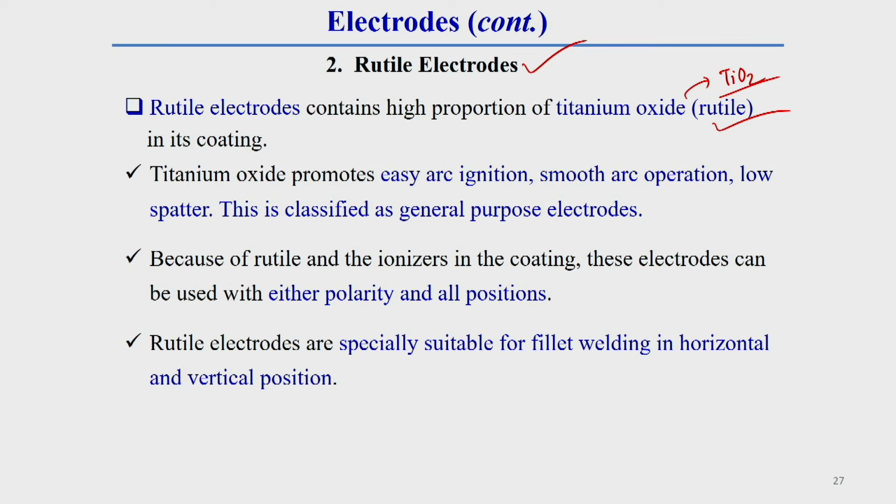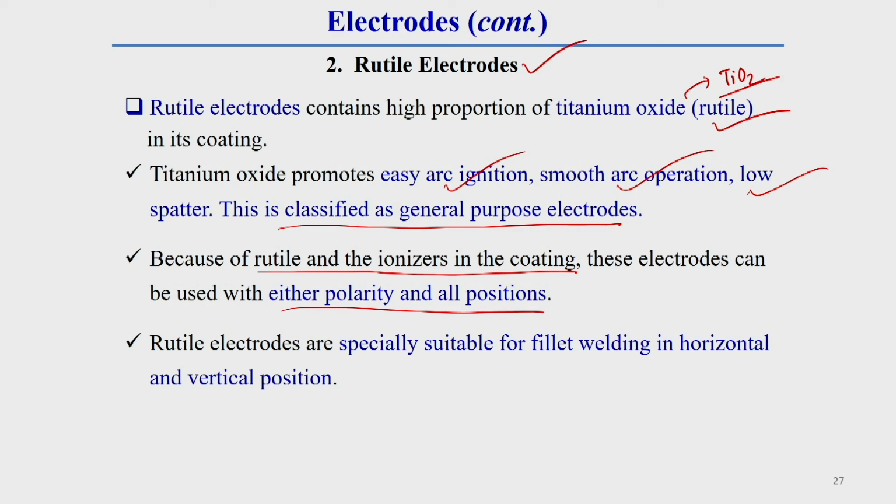This titanium oxide promotes easy arc ignition, smooth arc operation, and low spatter. This is classified as a general purpose type of electrode. Because of the rutile and ionizer in the coating, this electrode can be used with either polarity and in all position welding.